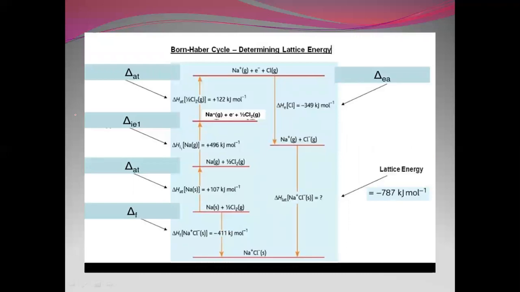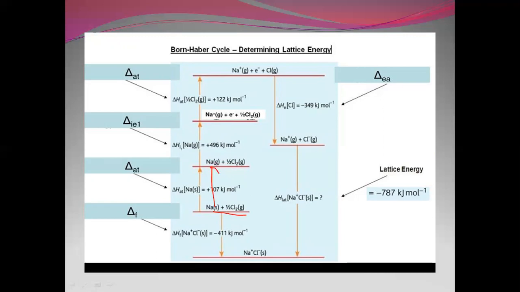To calculate lattice energy, a beautiful example is given of NaCl, in the form of the Born-Haber cycle, which you can look at here. We have Na solid and half Cl2 gas. First, the solid sodium is getting converted to gas.